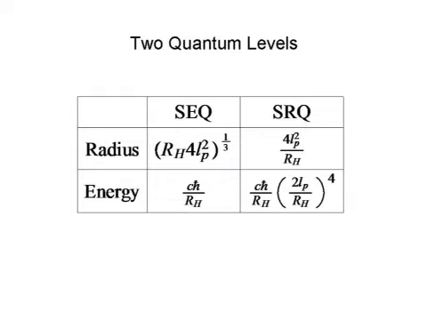So we see that the geometric mean expansion of space is producing two quantum levels. The small energy quantum is the quantum of our quantum mechanics. It has its own energy and associated radius. The geometric mean expansion of space produces a small radius, and it has its own associated energy.